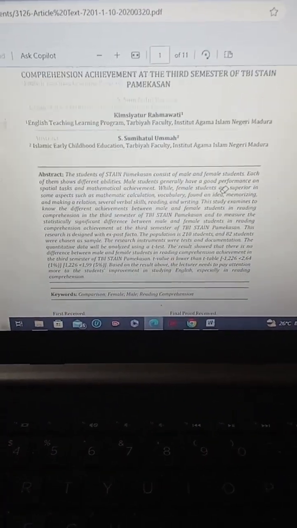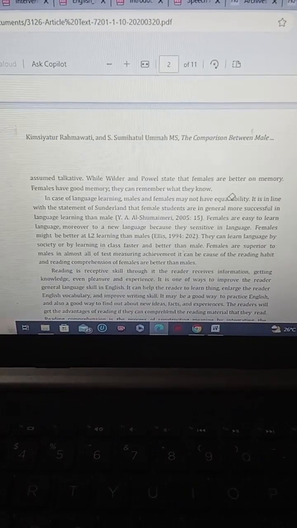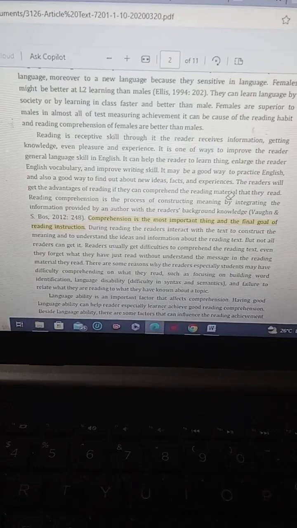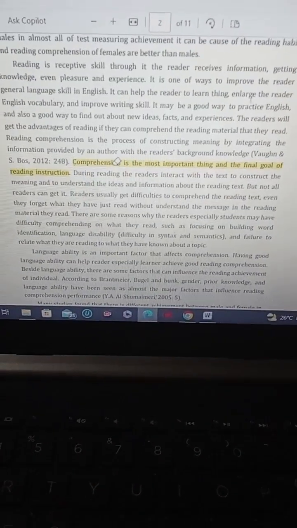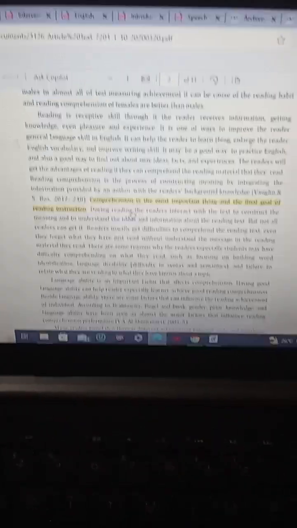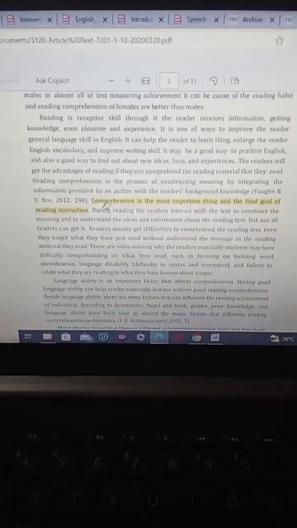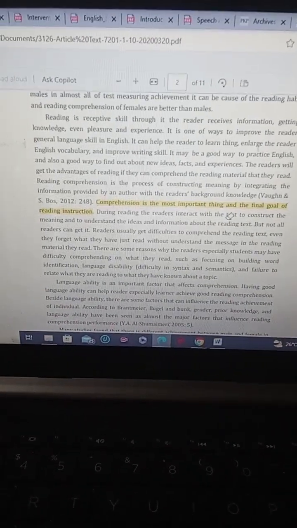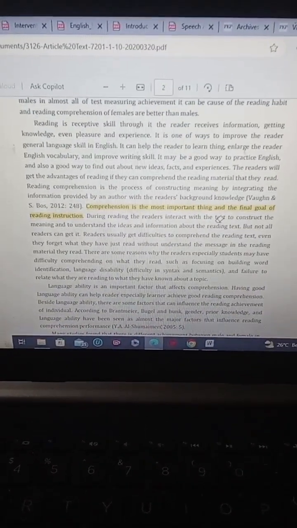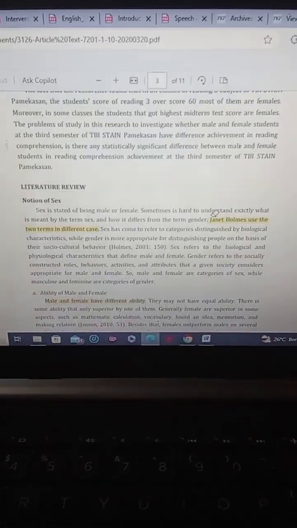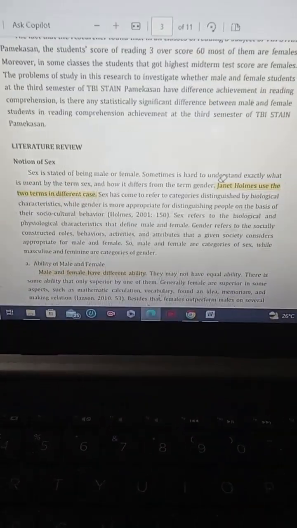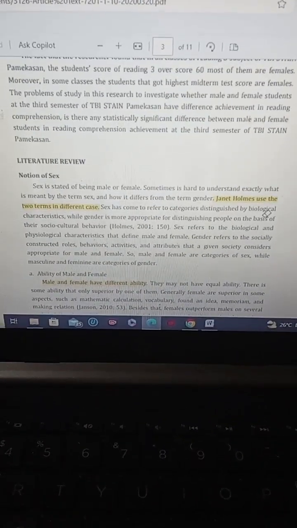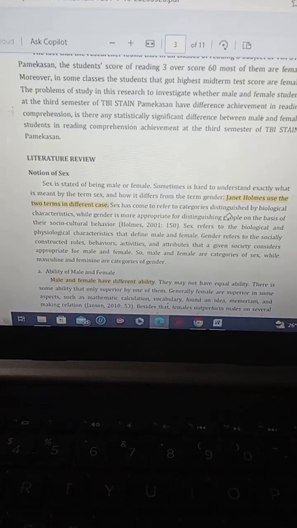From that article, I chose 5 sentences that I would like to analyze using tree diagram. The first one, as I marked in yellow, is: the comprehension is the most important thing and the final goal of reading instruction. The second one is: Janet Holmes used the two terms in different case.